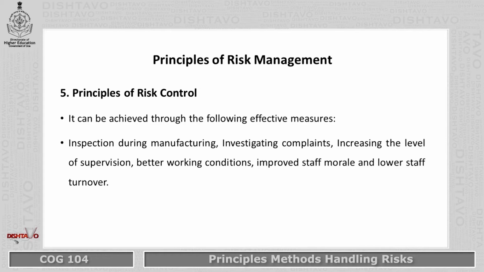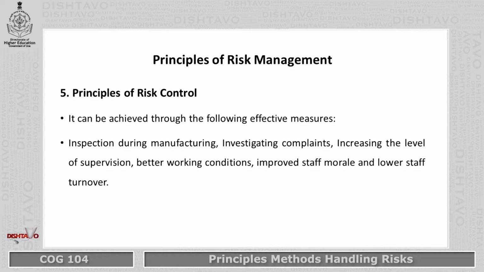Remember, in reality, in practice, it is really difficult to control the risk in total. It is not possible to eliminate the risk 100%. So what you can do is, you can have certain effective measures to control the risk, like inspection during the manufacturing process, investigating complaints. When you receive a complaint from any member, the first thing is you have to investigate.